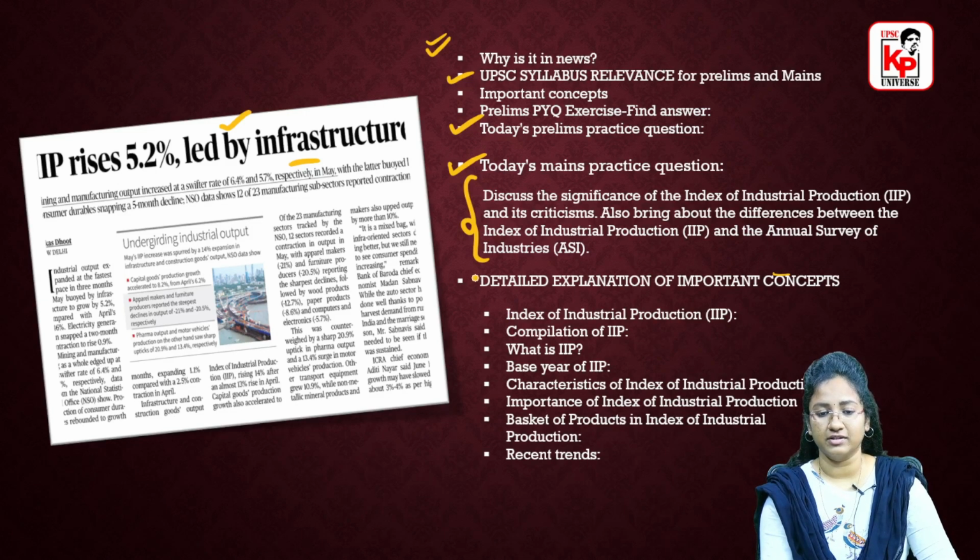explanation of important concepts. The major concept in this particular article is the Index of Industrial Production. First of all, you have to know what this Index of Industrial Production, that is IIP, is, and then you have to know who compiles it, how it is compiled, the base year, and the characteristics or features of this IIP. Then you have to know the importance, the basket of products in IIP, and the recent trends that we have. So this is what we are going to discuss in this particular video.